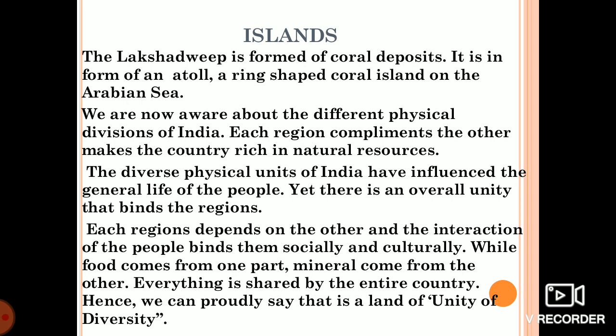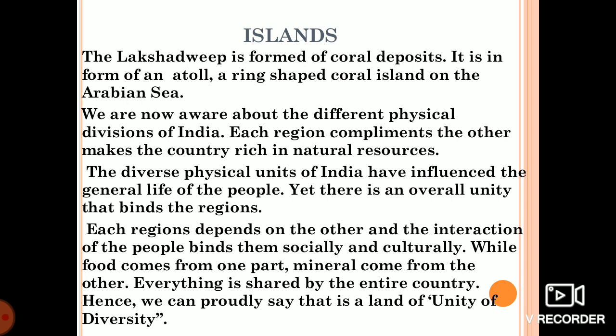The Lakshadweep is formed due to the coral deposits. I'll tell you what coral deposits are. Coral deposits are generally made up of dead animals' skeletons or bones. Dead animals and skeleton bones, and the shape is formed. I call it a coral polyp also.